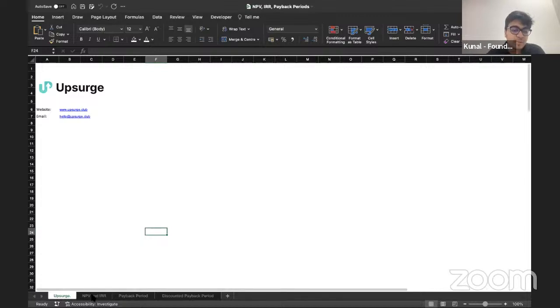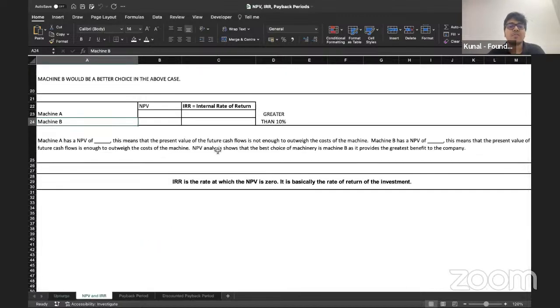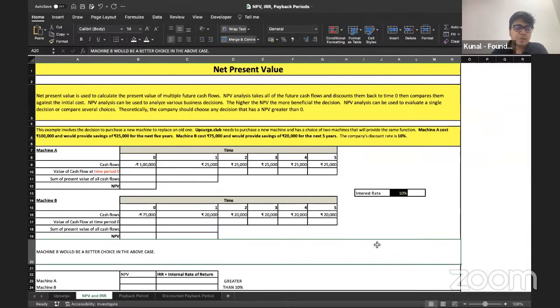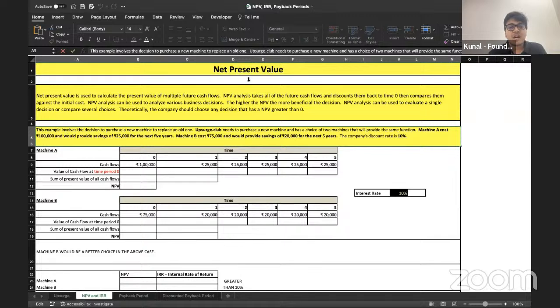So first thing first, let's come to this sheet of NPV IRR and see how things work. You guys also make sure that you're doing it with me. And in case of doubts, you can simply use the chat box and let me know what your doubts are. The first thing that this particular sheet is asking us is, let's jump to this example. This example involves the decision to purchase a new machine to replace an old one. Upsurge.club needs to purchase a new machine and has a choice between two machines that will provide the same function. So we have machine A and machine B.